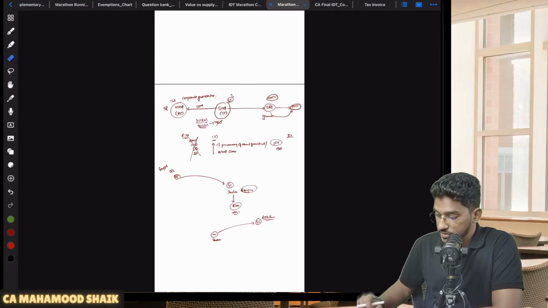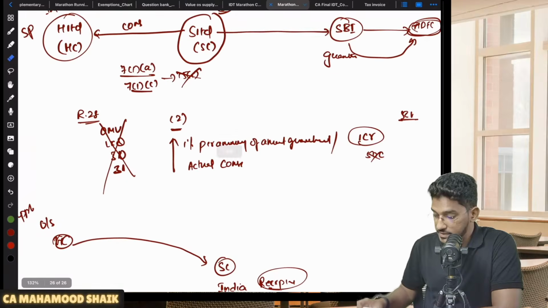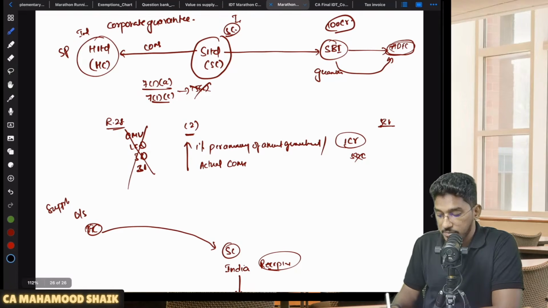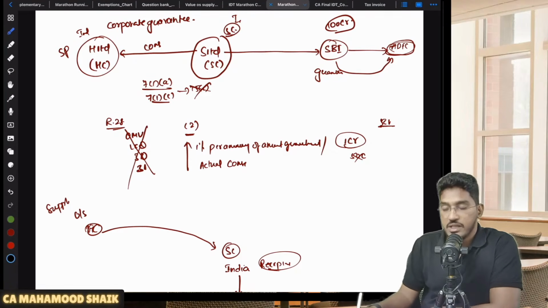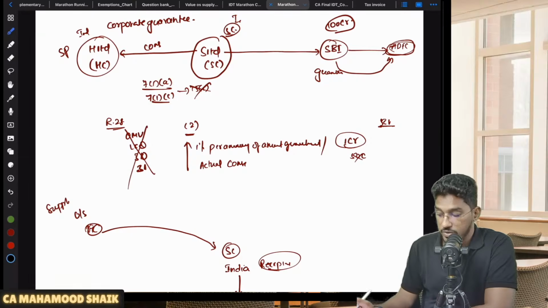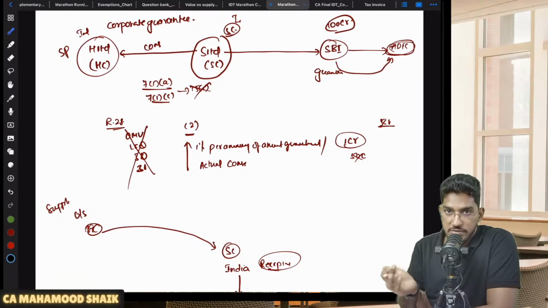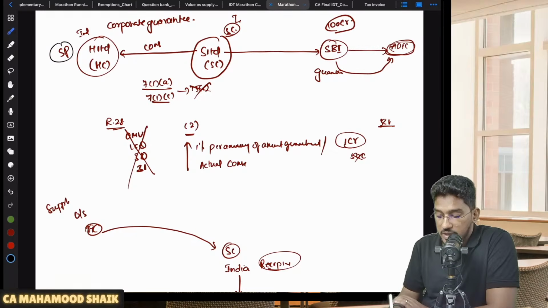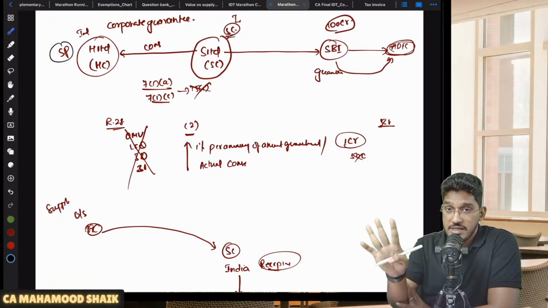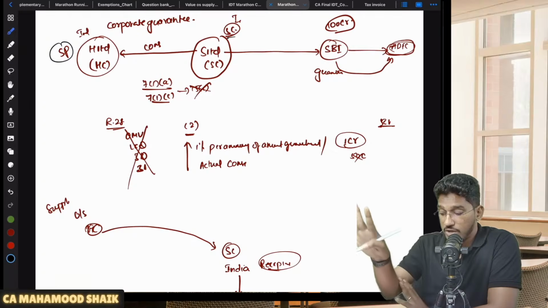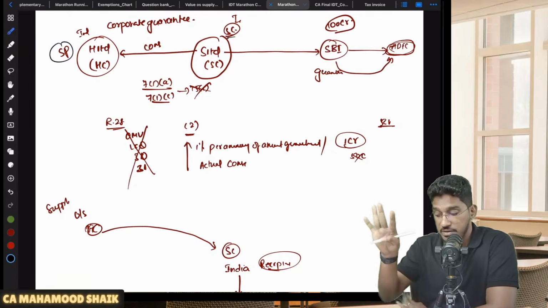Okay. Let us see here. So there is a holding company, a subsidiary company. Now this subsidiary company needs a loan from SBI. So for that loan, this holding company is acting as a guarantor on behalf of the subsidiary company for the purpose of getting a loan from a bank or financial institution. Now, who is the service provider? Holding company. Who is the service recipient? Subsidiary company. Why is the subsidiary company the recipient? Because they are providing the guarantee on behalf of this recipient only.